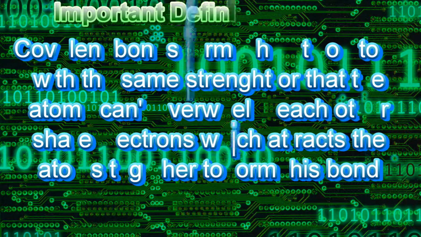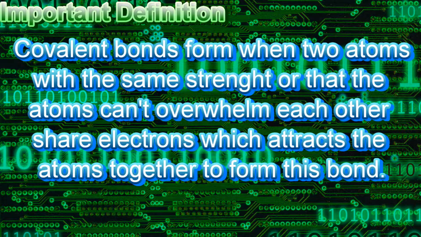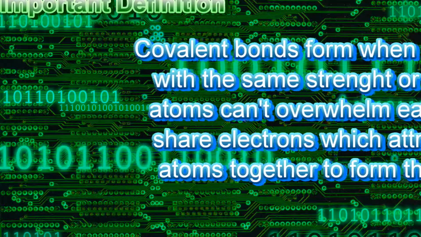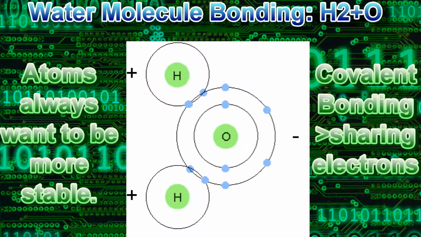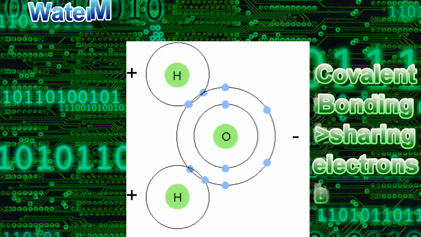The second type of chemical bond is called the covalent bond, and it forms when 2 atoms with the same strength, so that neither atom can overwhelm the other, share their electrons, which attracts the atoms together to form this bond. A good example for covalent bonding would be H2O, or the water molecule. The 2 hydrogen atoms both share an electron with the oxygen atom to help make full valence electron shells, so the molecule can be more stable, which is what atoms try to do all the time.